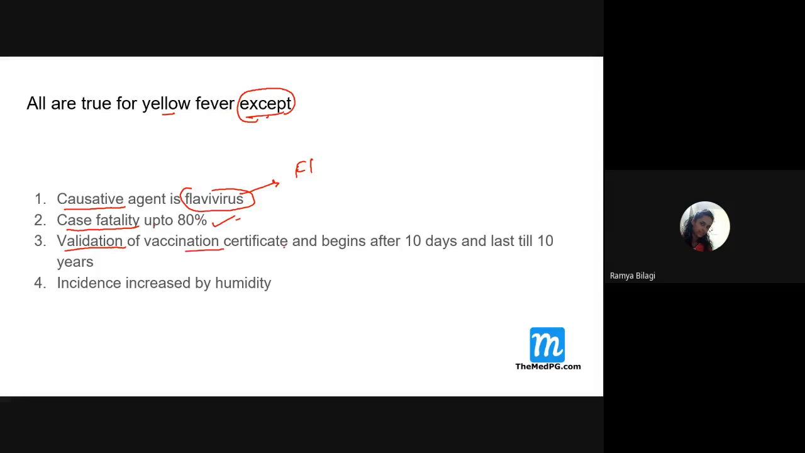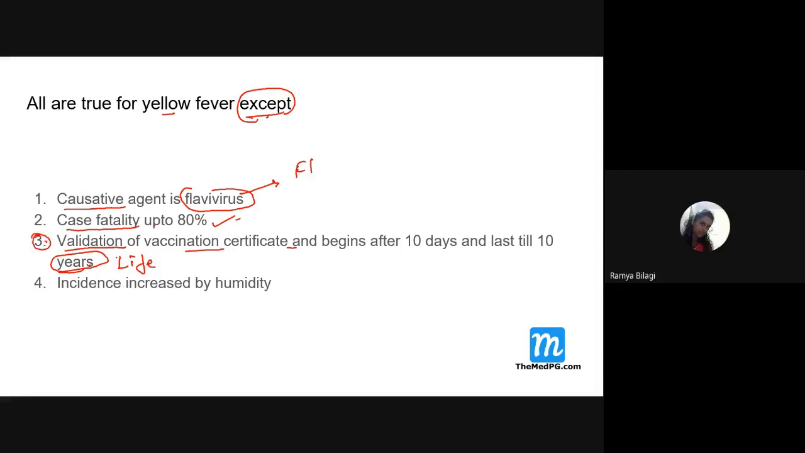Validation of vaccination certificate begins after 10 days and lasts till 10 years. Do you think it is wrong? It is lifelong. When a person receives the yellow fever vaccine, the certificate has lifelong validity. So this third one is wrong actually.